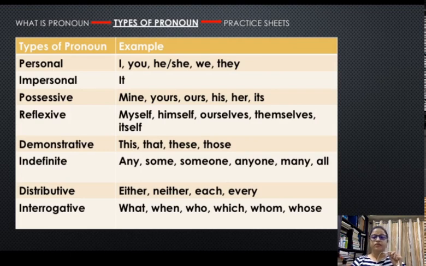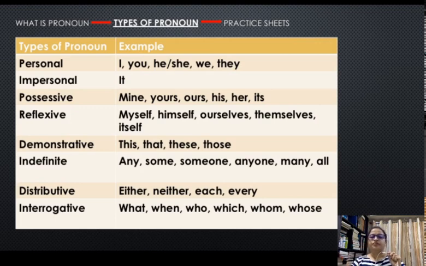I'm going to be talking about one more thing called subjective place and objective place of nouns and pronouns, which I'll be discussing in a while. Meanwhile, the second type of pronoun after personal is impersonal. Personal pronouns stand for people, living beings, human beings. So I, you, he, she, we, they all stand for living beings, people. Whereas impersonal stand for non-living things, inanimate things. Hence, the pronoun that we use to refer to a non-living thing is it.